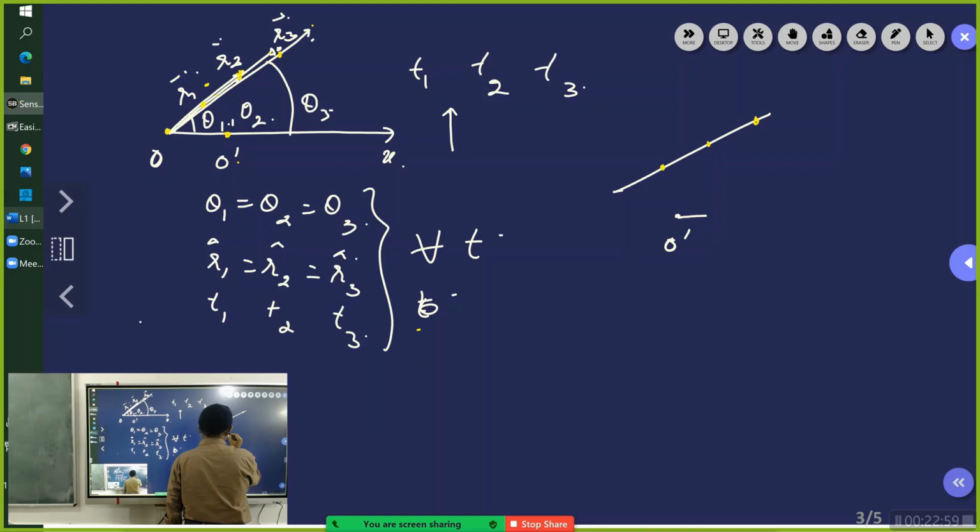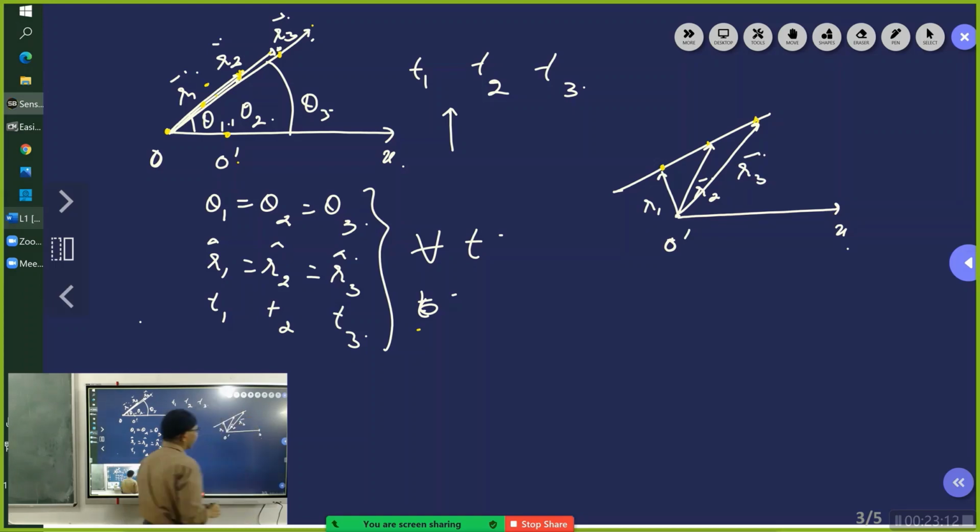Now with respect to this, again this is the x-axis, this becomes R1 bar, this becomes R2 bar, and this becomes R3 bar. Now do you say the particle is in pure translatory motion? No, sir. Not with reference to the given fixed point, sir.